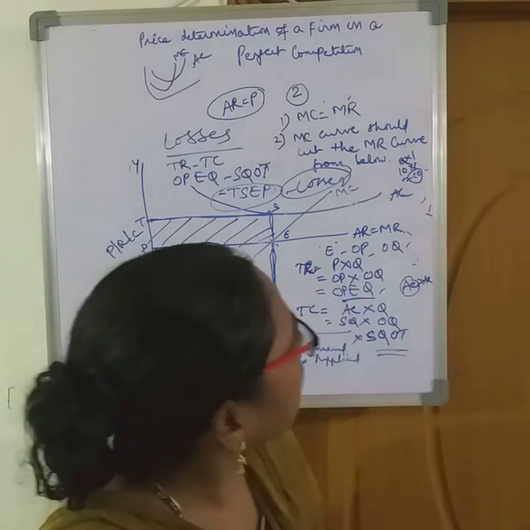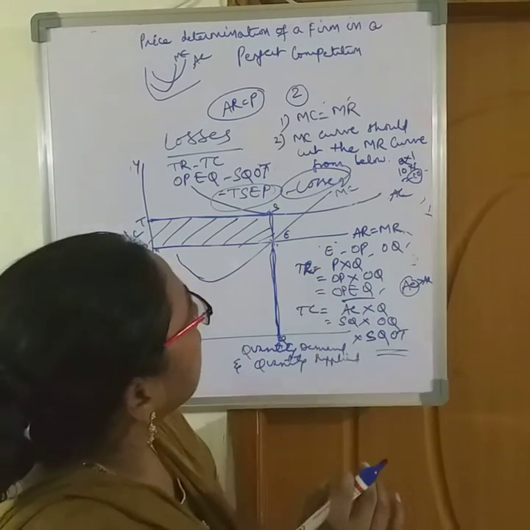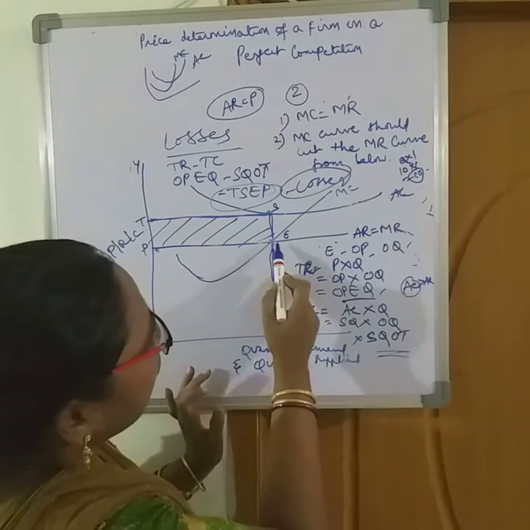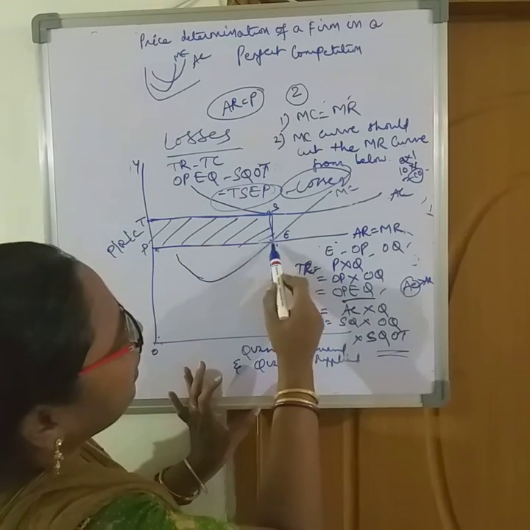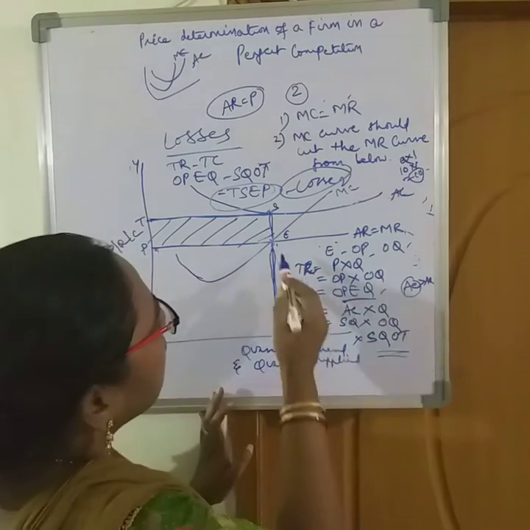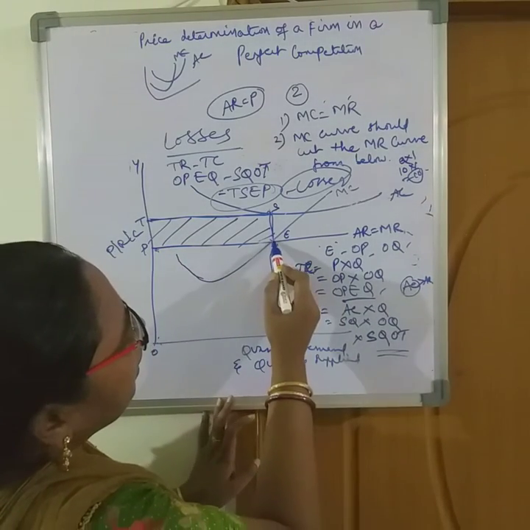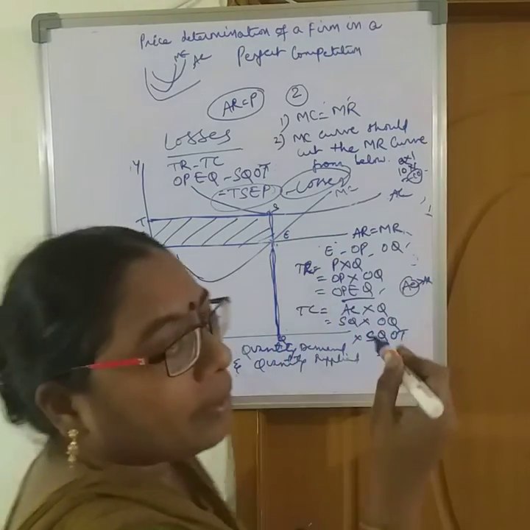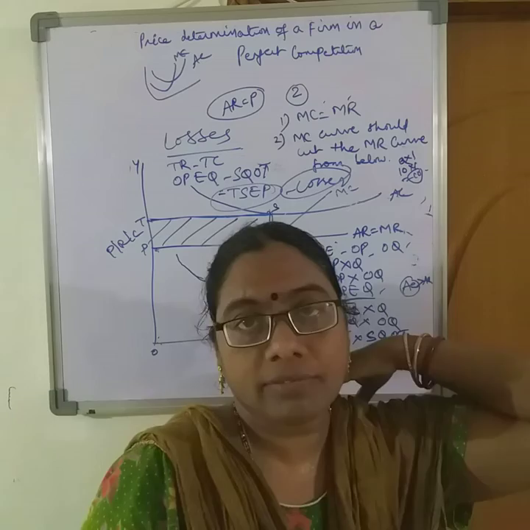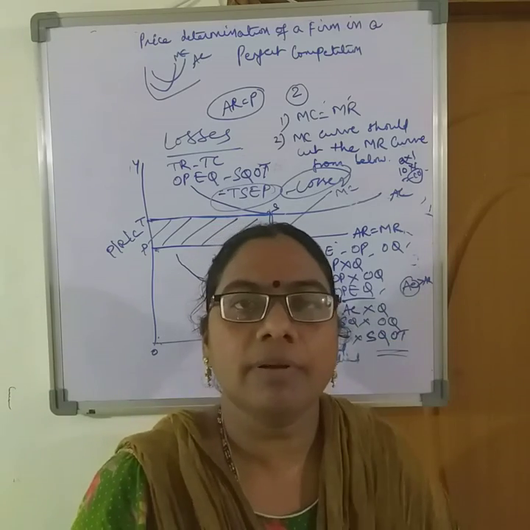Okay. So we have seen some simple logic. If we draw the AC curve below the AR curve, you will get profits. If we draw the AC curve above the AR curve, that is average cost is more than average revenue, the firm will be getting losses.